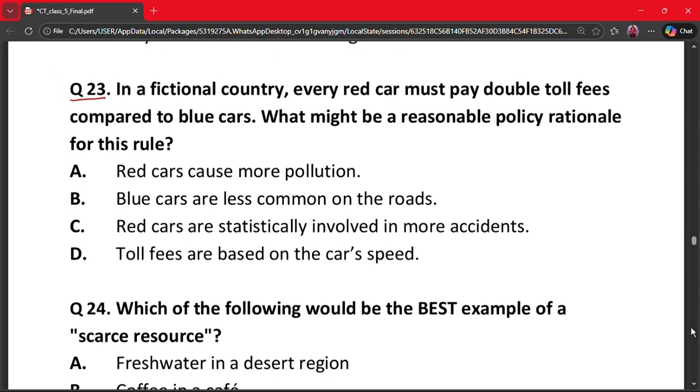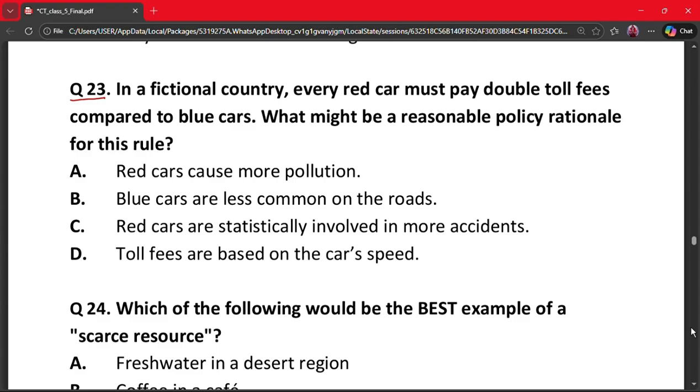Question number 23. In a fictional country, every red car must pay double toll fees compared to blue cars. What might be a reasonable policy rationale for this rule? A. Red cars cause more pollution. B. Blue cars are less common on the roads. C. Red cars are statistically involved in more accidents. D. Toll fees are based on car speed.